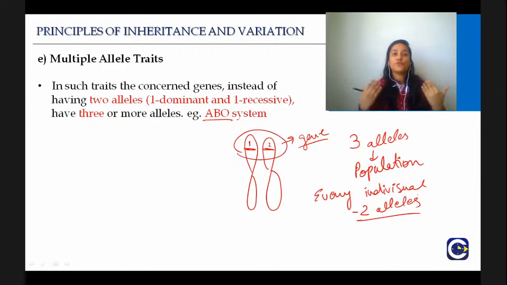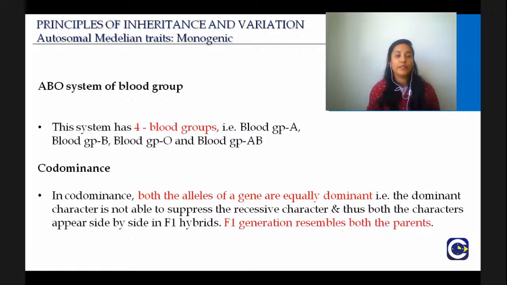Don't confuse yourself. In the ABO blood group system, we have 3 alleles in the entire population, meaning all the humans. There will be different combinations of these 3 alleles, but every individual, for example, I will have only 2 of those 3 alleles. You will have only 2 of those 3 alleles, but they can be different. It will become more clear.